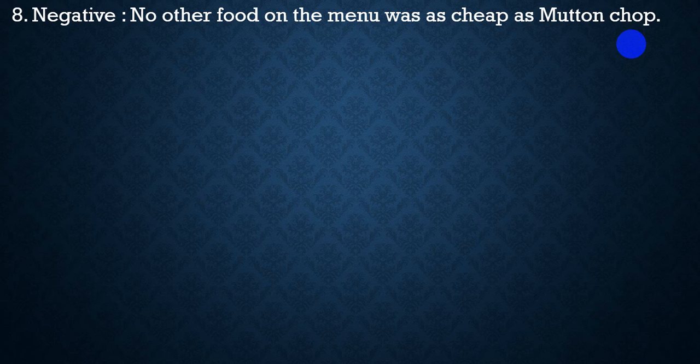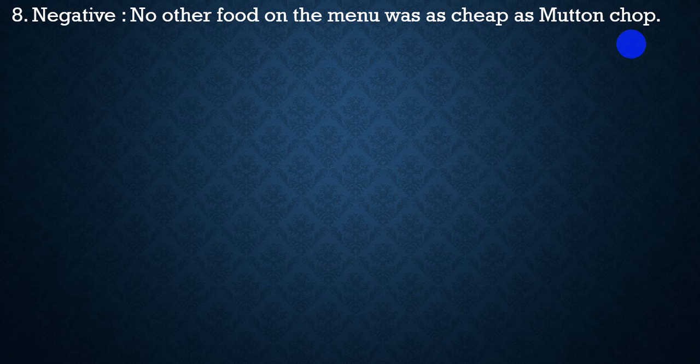Note: if the negative sentence is done following the structure "no other" plus noun plus prepositional phrase plus verb plus "so" or "as" plus positive form of adjective plus "as" plus subject of the given sentence, it will be affirmative using the structure of superlative degree: subject plus verb plus article "the" plus superlative form of adjective plus noun plus prepositional phrase.